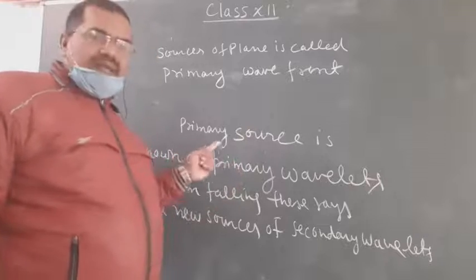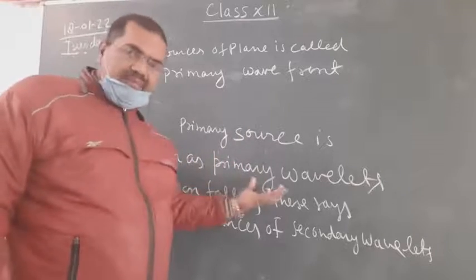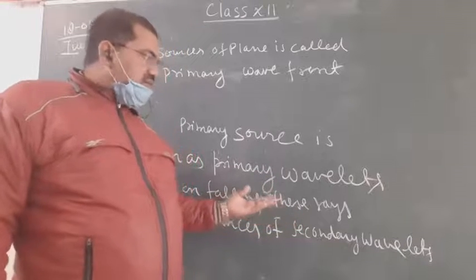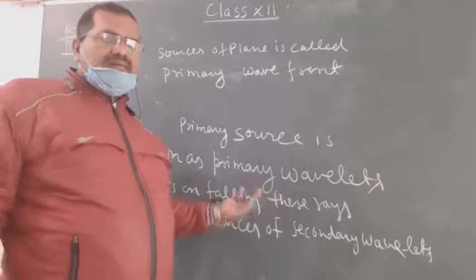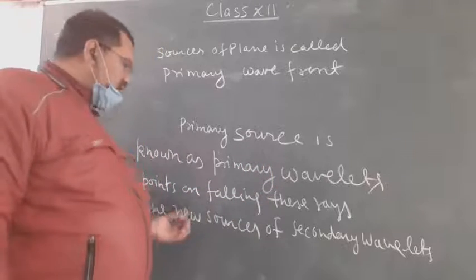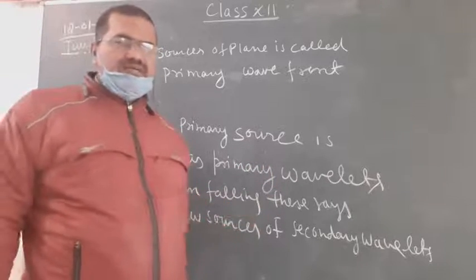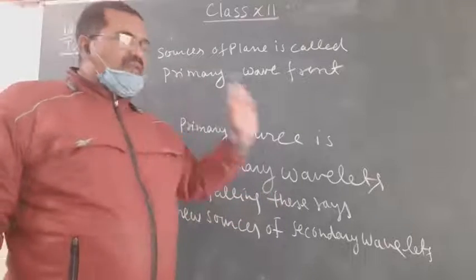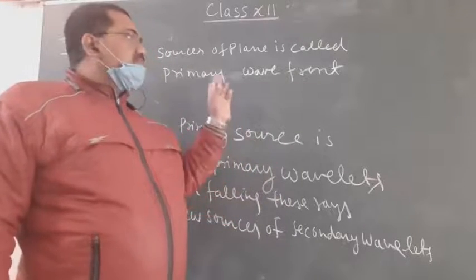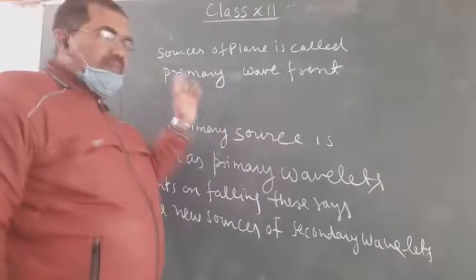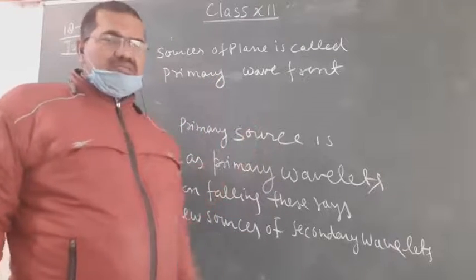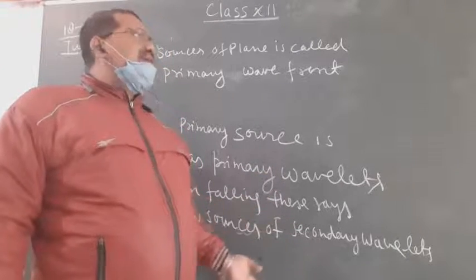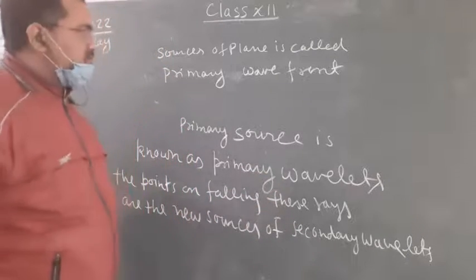Listen. Primary source creates primary wavelets, and where primary wavelets strike a plane, those points are new sources of the secondary wavelets. So primary wavelets create a wavefront called primary wavefront, and the points on the primary wavefront behave like new sources. They create secondary wavelets, and these secondary wavelets create secondary wavefront.